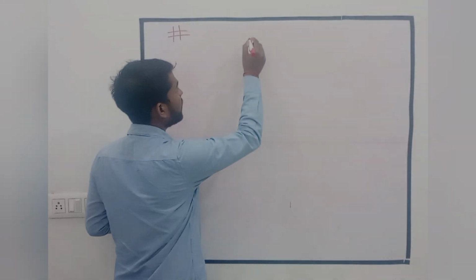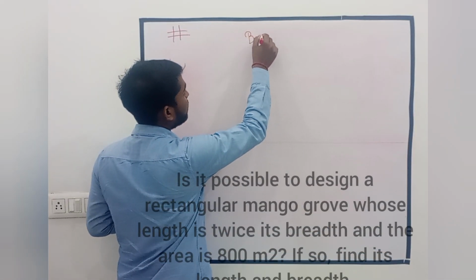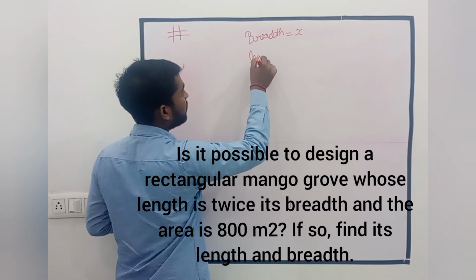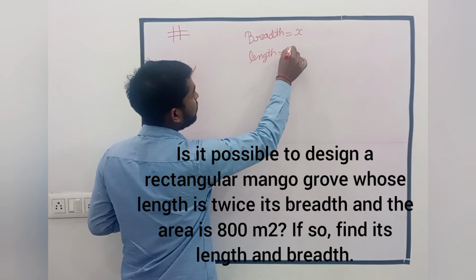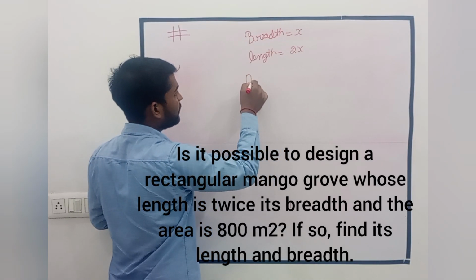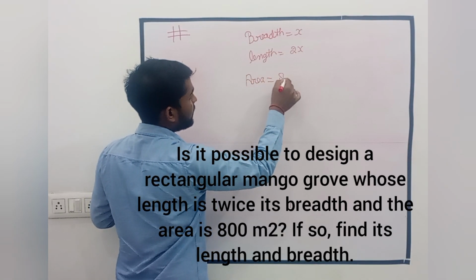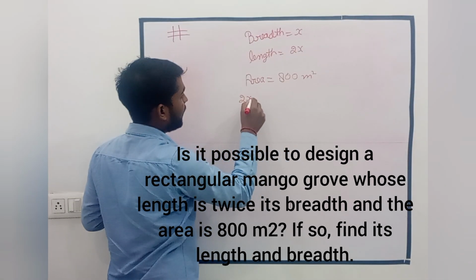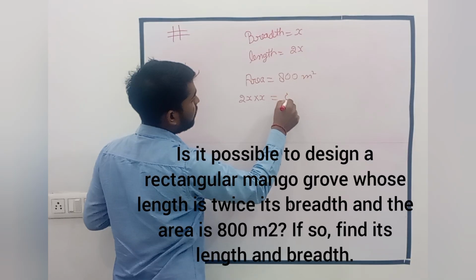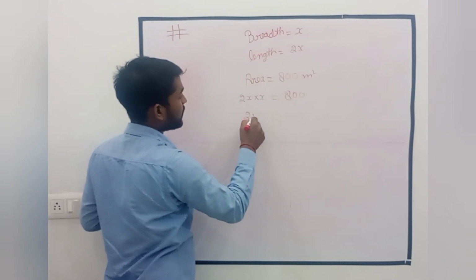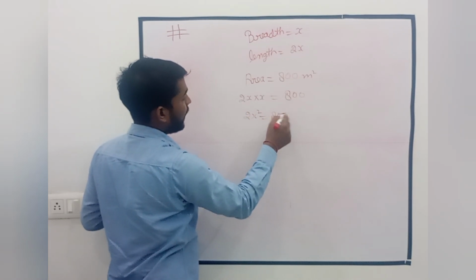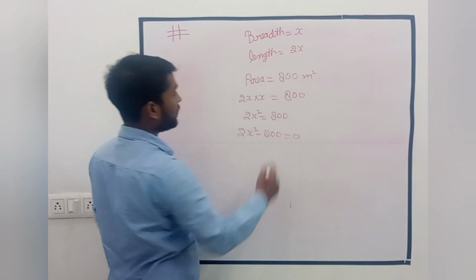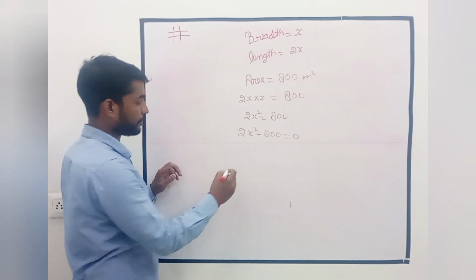Now the nature of the roots in question 1. Assume the width is x, and therefore the length is 2x, and then the area given is 800 meter square. Then we calculate the area: 2x into x equal to 800, that means 2x square is equal to 800. We will form the quadratic equation, and they are asking whether this situation is possible or not.